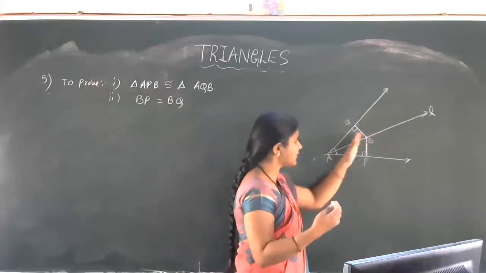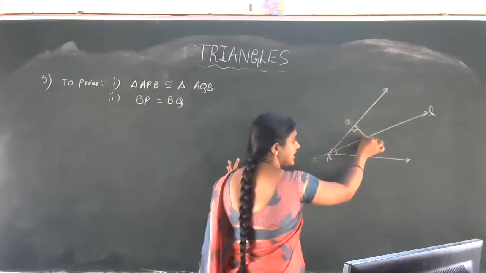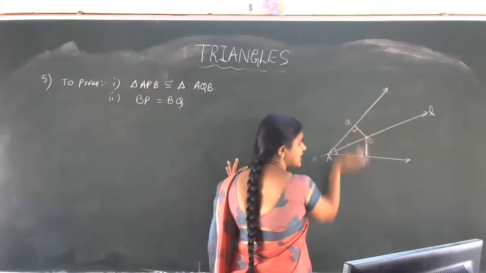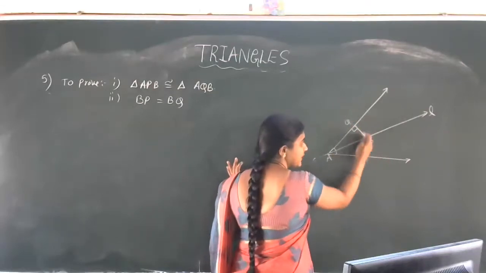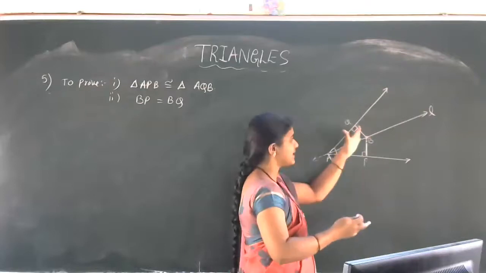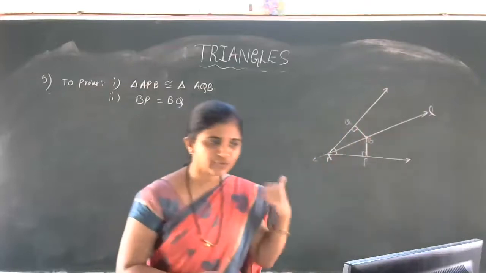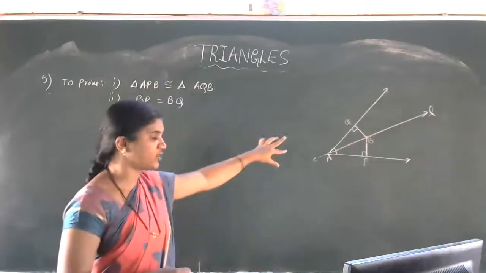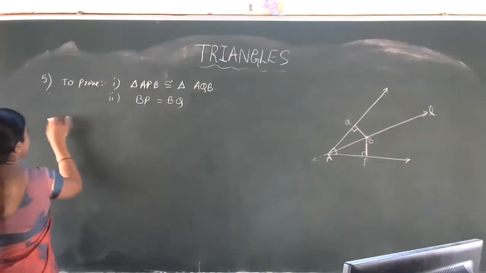BP is equal to BQ, we have to show, or this B is equidistant from the arms of the angle A. Arms in the sense these two lines. So BP is equal to BQ in the sense this B is equidistant from the arms of the angle A. So for that, first we have to show the congruency of the two triangles, right? So first let us start the solution part.